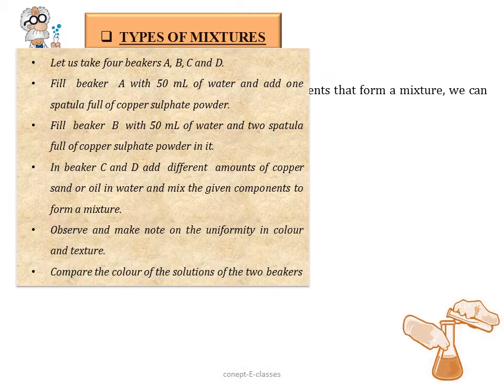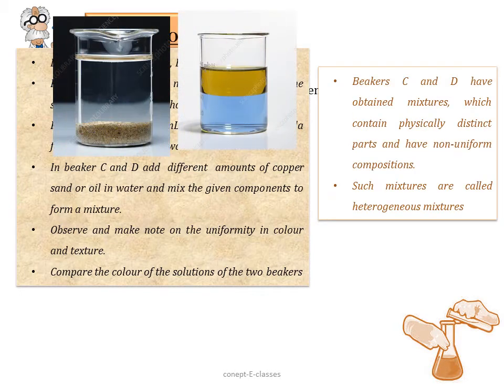Now let's take the beakers C and D. In beakers C and D, let's add some amount of sand in 50 ml of water and some amount of oil in 50 ml of water. What can we see? Beakers C and D have obtained mixtures which contain physically distinct parts. We can see the parts and they have non-uniform composition. So such mixtures are called heterogeneous mixtures.